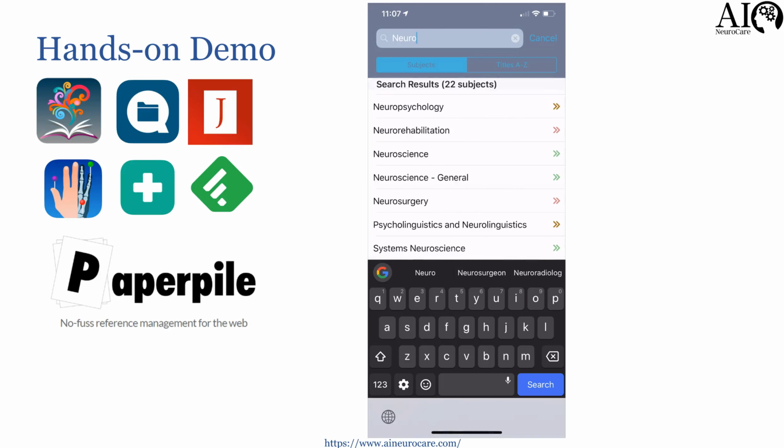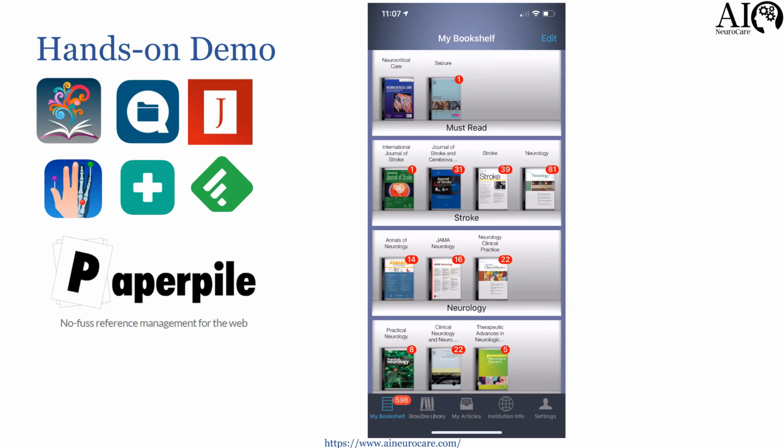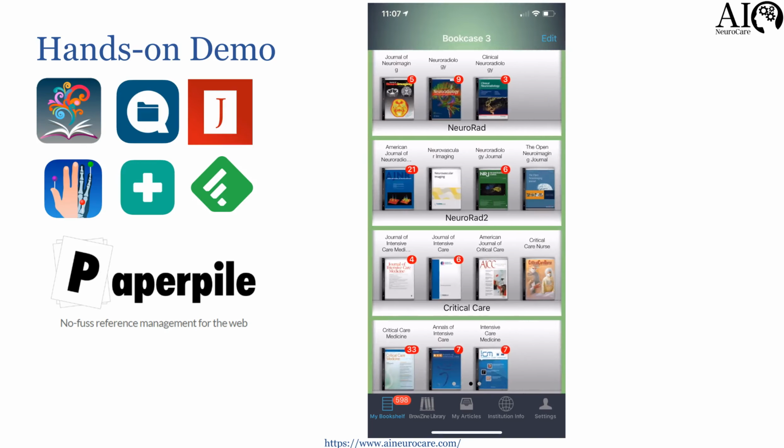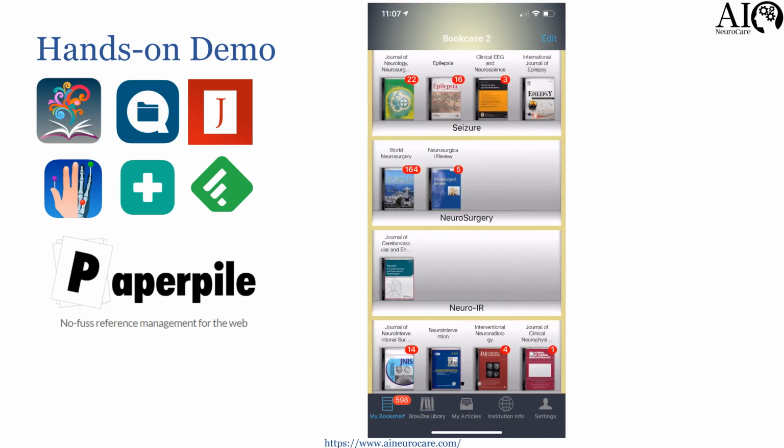So this is again an excellent app that you can use. Again, this is Browsign, so it is like browsing magazines. It has no keyword capability, it has limited search capability.